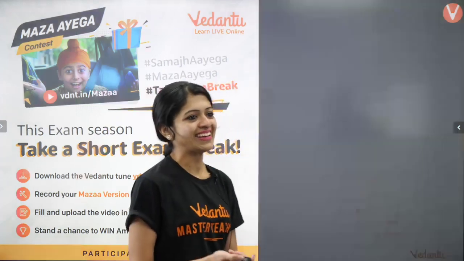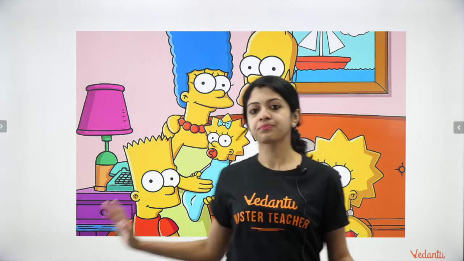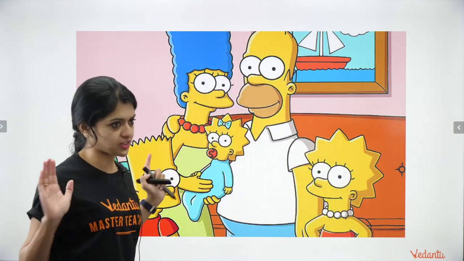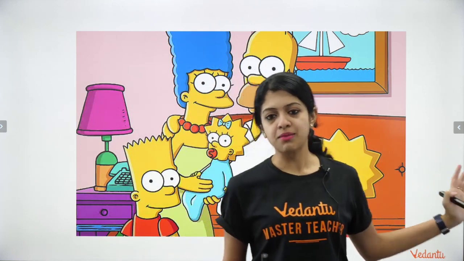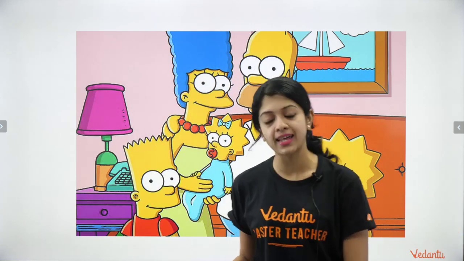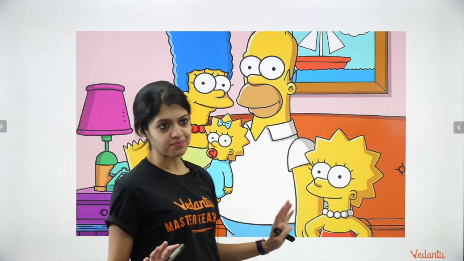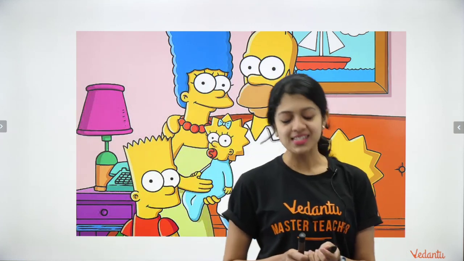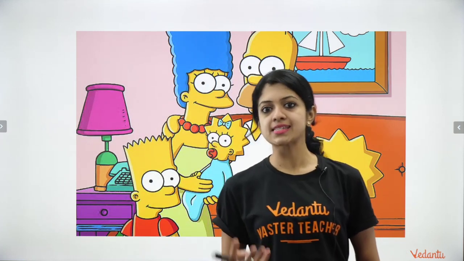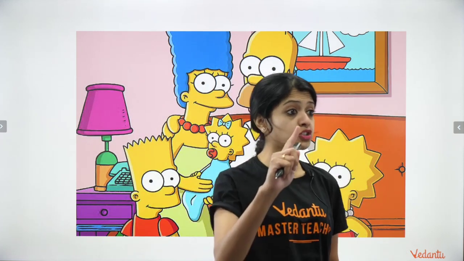Okay. All right. And as you know, children, this is what represents the gist of the chapter, which is genetics. The Simpsons family is something that I like using as an analogy whenever I teach genetics, because you can easily see a lot of resemblance between parents and children, right? Yes, so that is what it is. Genetics is basically the study of inheritance. Now, one more thing, children.